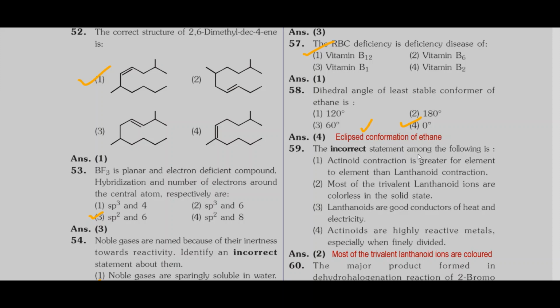The incorrect statement among the following is asked. When you go through all the 4 options, we find that the statement corresponding to option 2 is incorrect: most of the trivalent lanthanide ions are colorless in the solid state. Actually, they are colored ions. Most of the trivalent lanthanide ions are colored. So here, option 2.